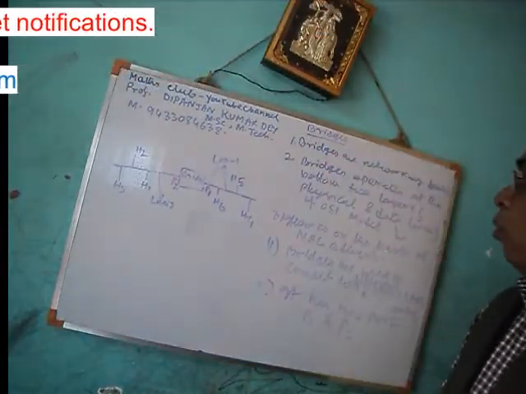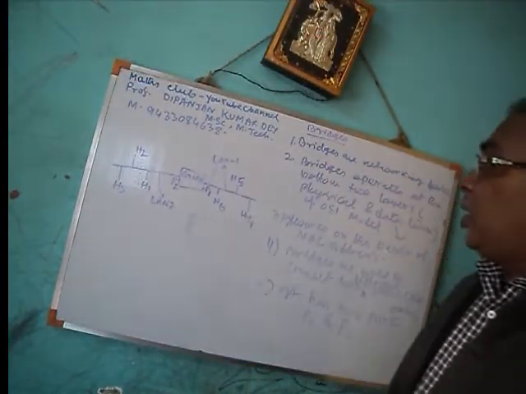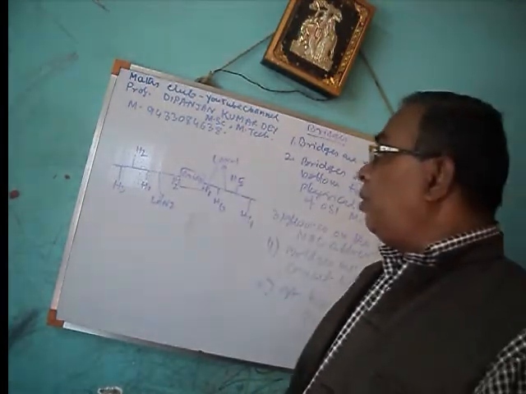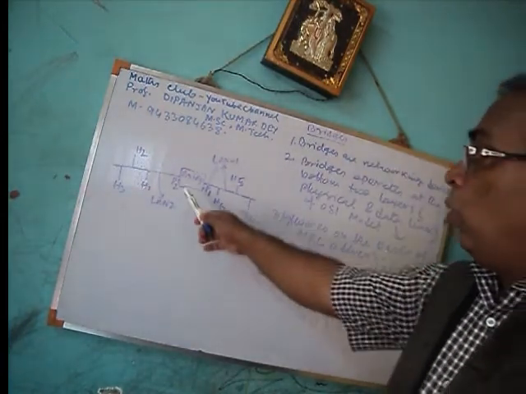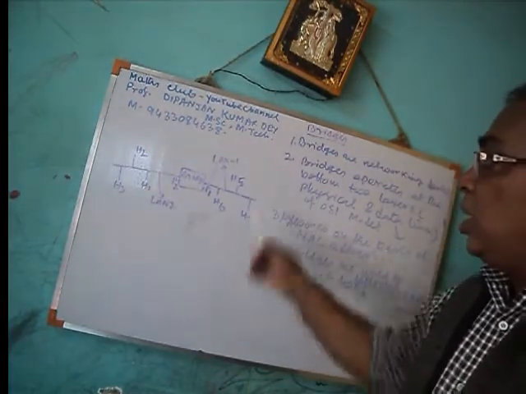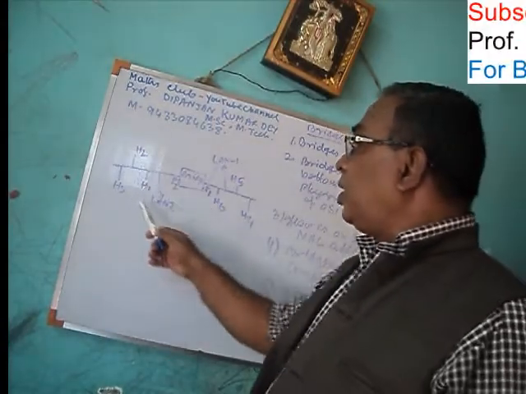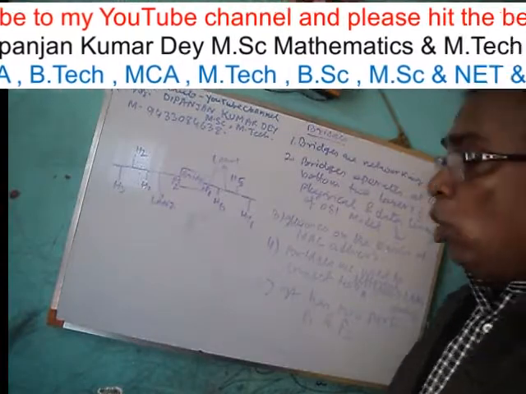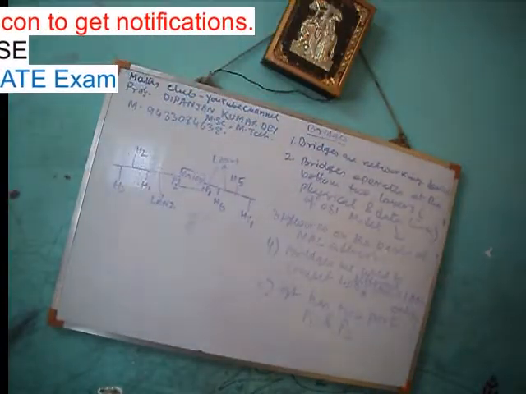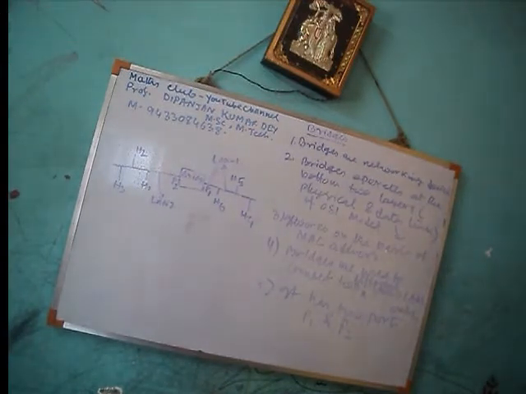So hosts H4, H5 and H6 are connected to port 1, and hosts H1, H2 and H3 are connected to port 2. So these are the two LANs, or you can say segment 1 and segment 2. It has two ports, P1 and P2.